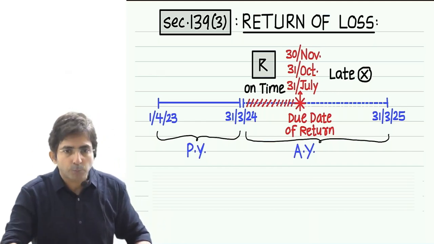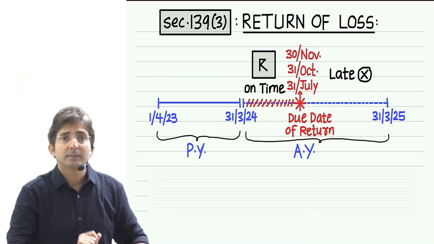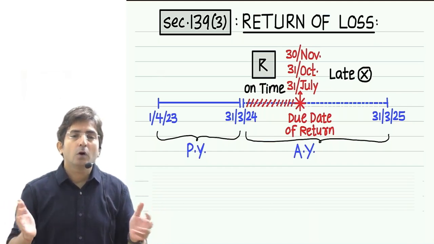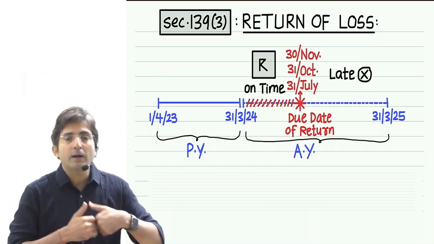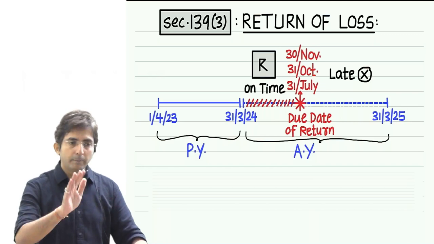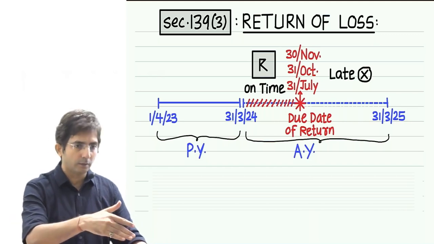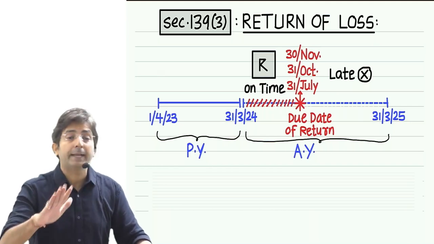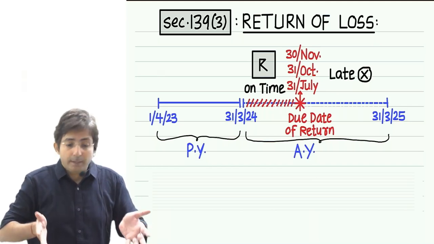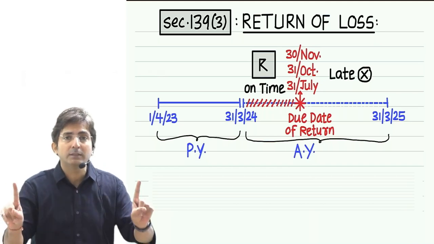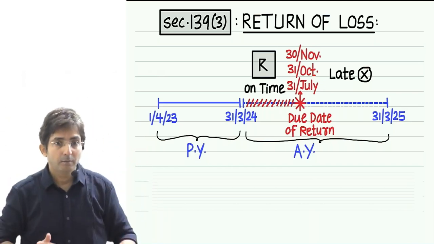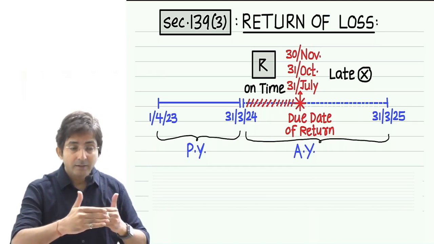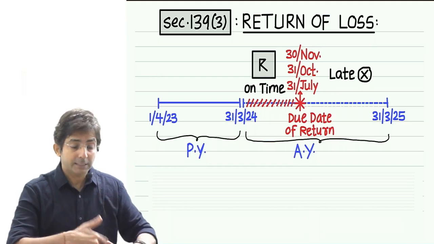But this year's profit has no connection with next year. Since this year's profit is independent, the government doesn't mind even if I file the return late. But yes, there is a limit for late also, which I will come to in the next section. The government doesn't mind the return being late because it is profit, and profit of one year has no connection with next year. But losses of this year have a connection with next year, and next year will come soon.